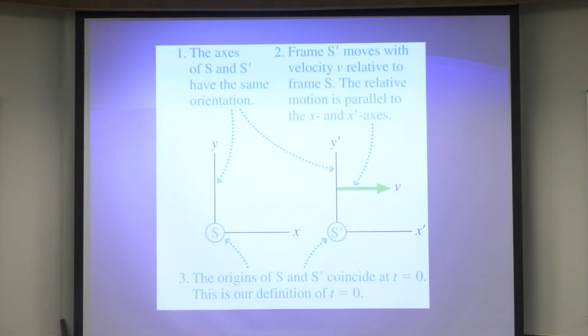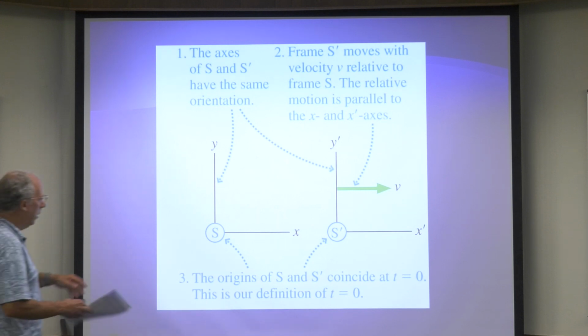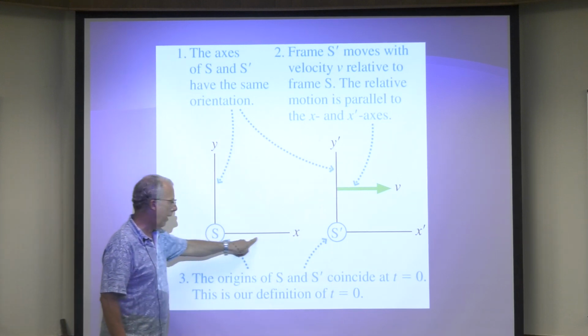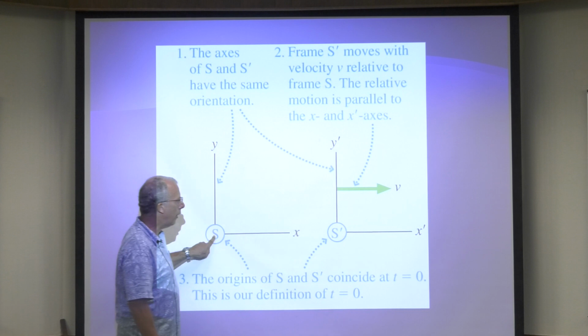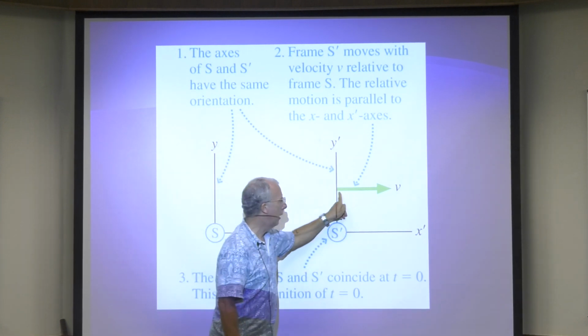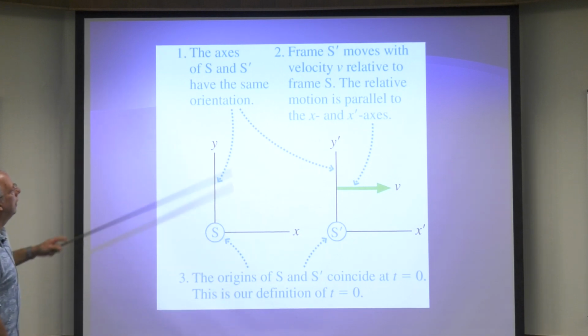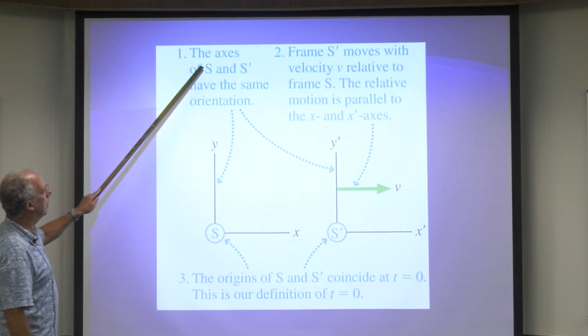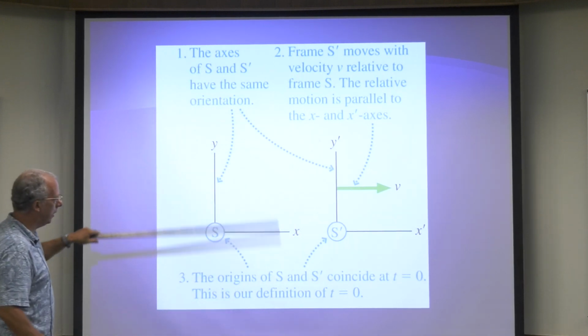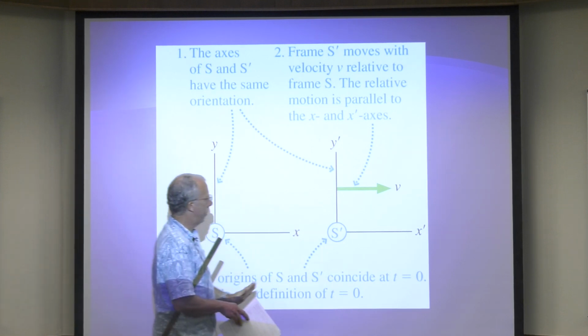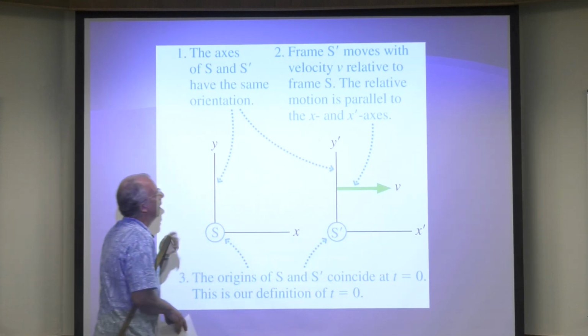So this is a slide from 105. So again, we know nothing about this frame, reference frame S. All we know is that frame S prime is moving relative to S. So let's just read everything. The axes of S and S prime have the same orientation, right? Y is up, X is to the right.